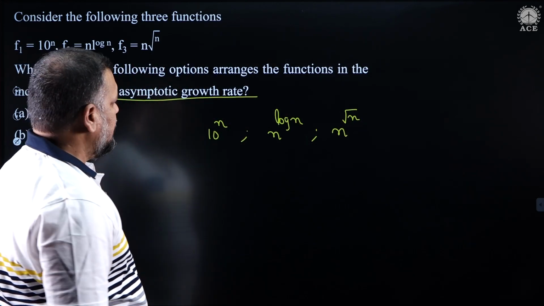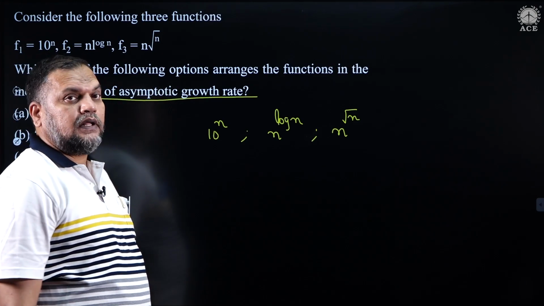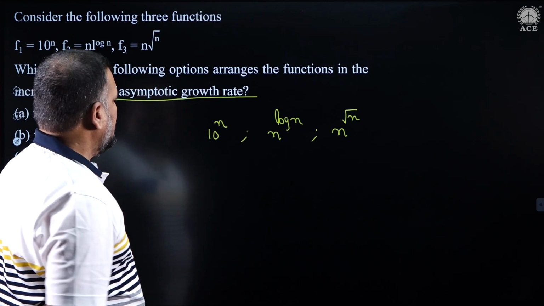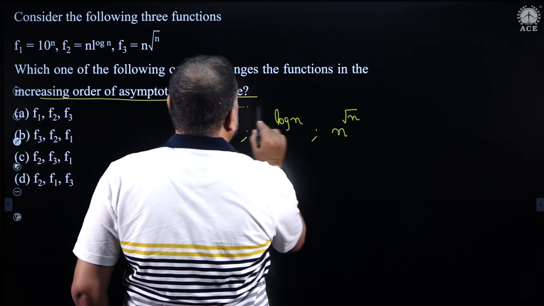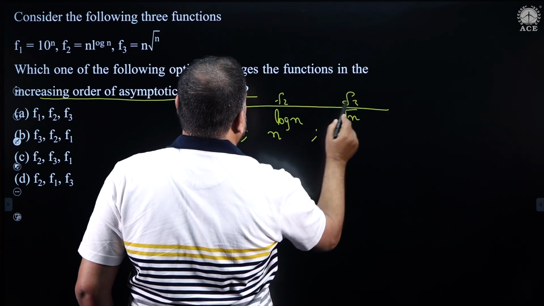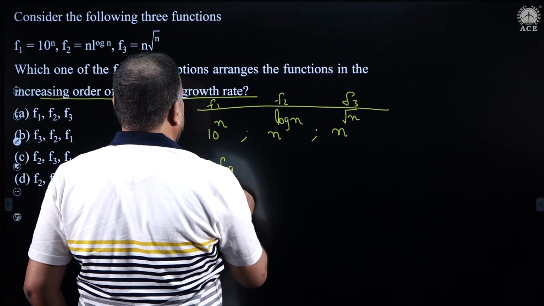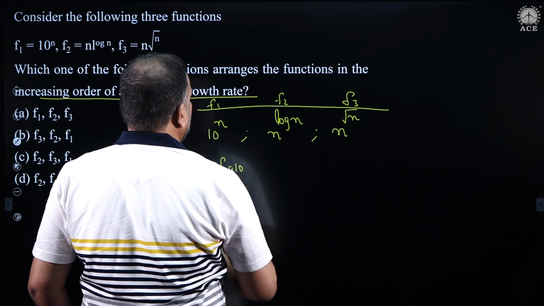Whenever there is any confusion and you want to find which is the smaller or greater function, take the log of both functions. So, this is f1, this is f2, this is f3. When I take log of this, it becomes n into log 10, let us say base 10.